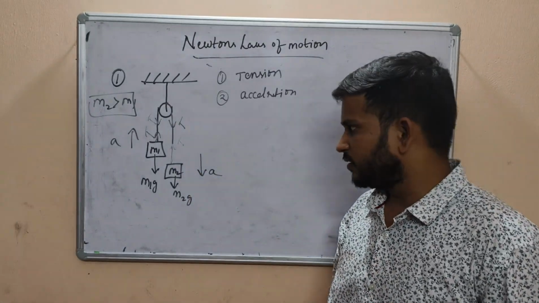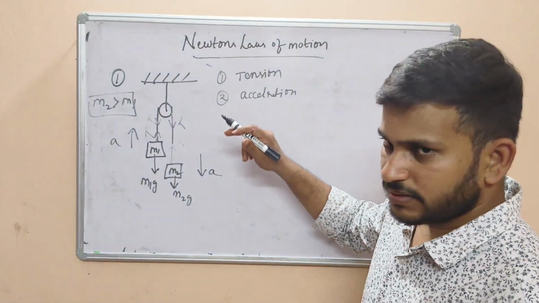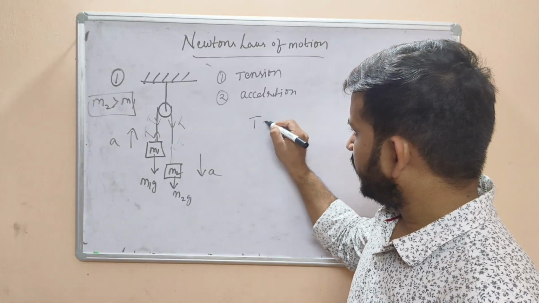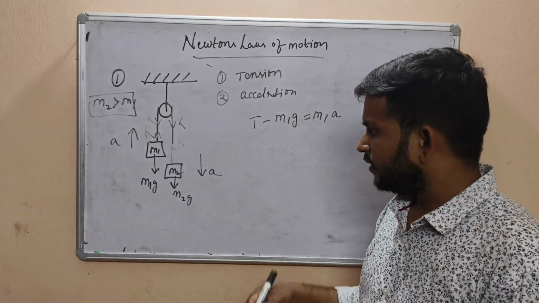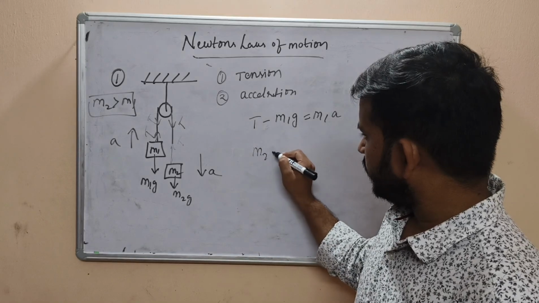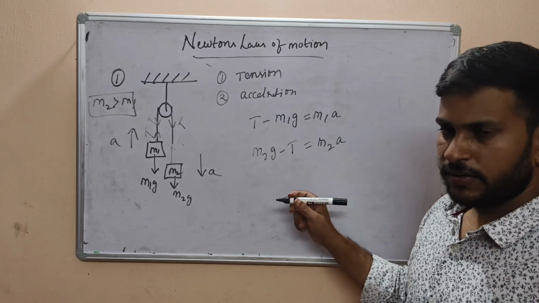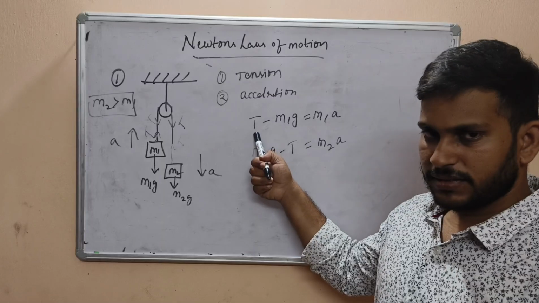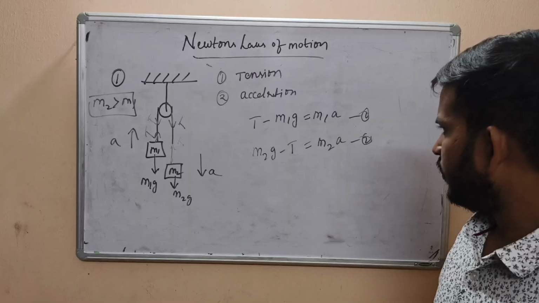Then we will write equations for the m1 block and the m2 block. For the first, tension is upward, so the acceleration is in the upward direction. We write T minus m1g equals m1a. Then for block 2, m2g minus T equals m2a. If we want a, we will eliminate T from equations 1 and 2. How?